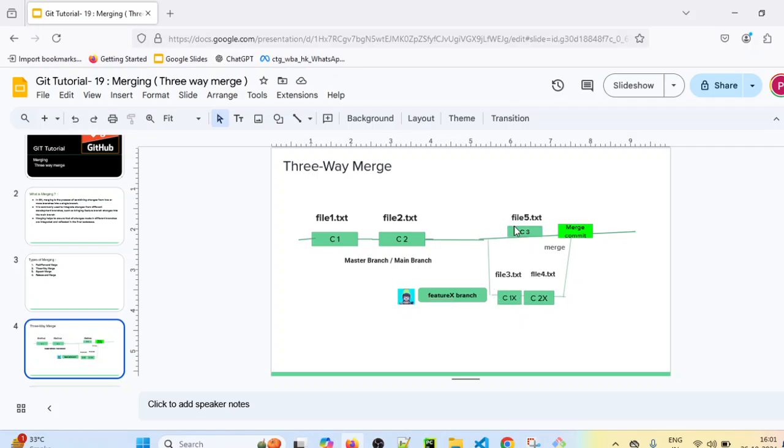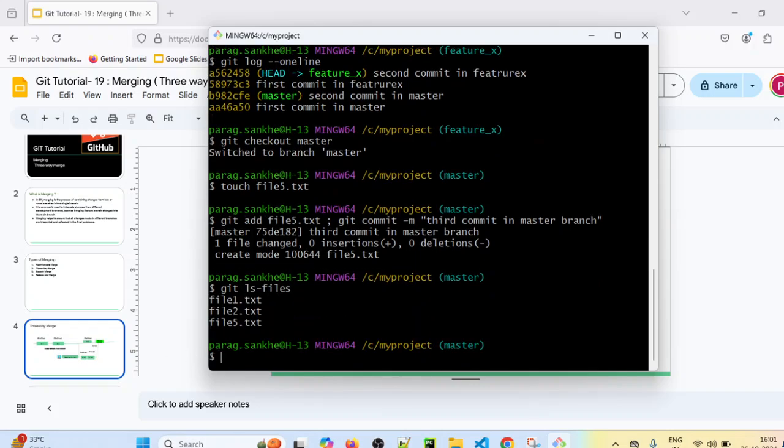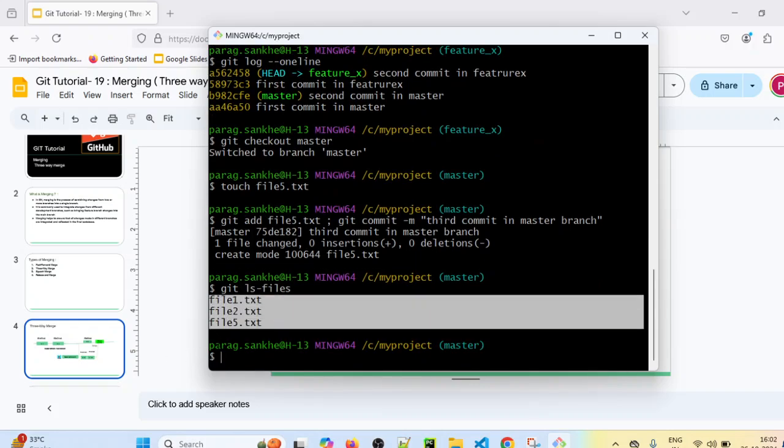Now let's check the files present in master branch as well. How many files are present in master branch currently? File 1, file 2 and file 5, and totally there are 3 commits present in master branch at this point. So if you check git ls-files, it will show you 3 files, file 1, file 2 and file 5.